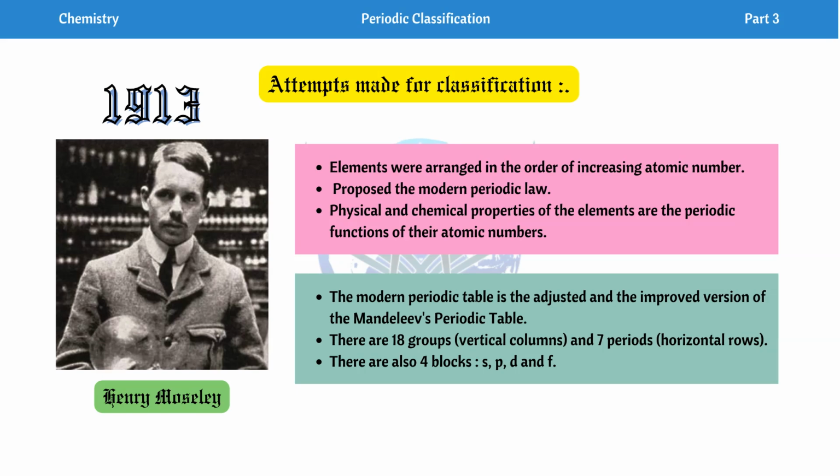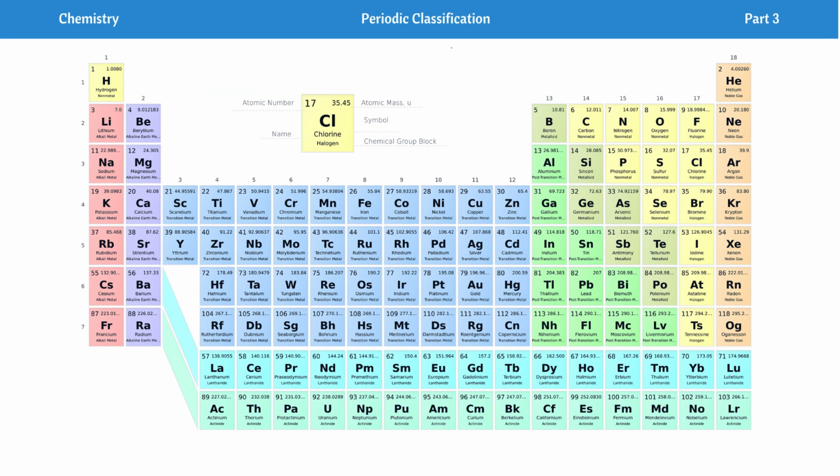We will look at groups, periods and blocks in detail. Here you can see the modern periodic table. We have 18 groups, numbered from left to right, so the leftmost is group number 1 and the rightmost is group number 18. We can see 7 periods, where the topmost is period number 1 and the last one is period number 7. So this is our modern periodic table.